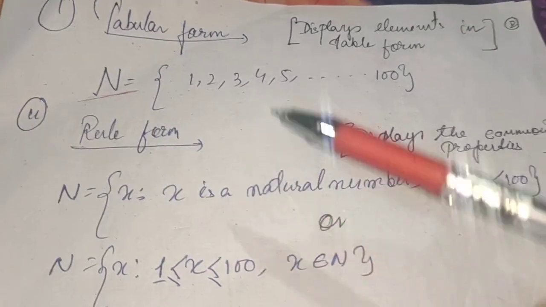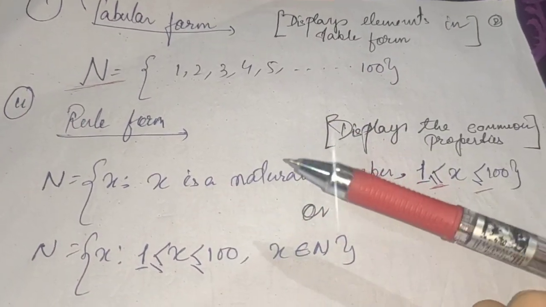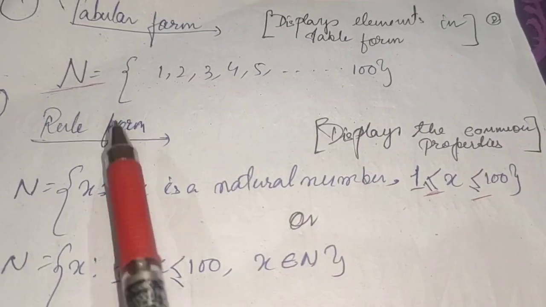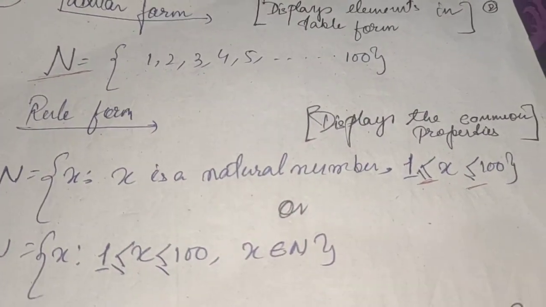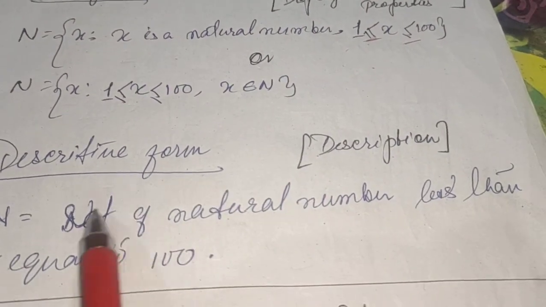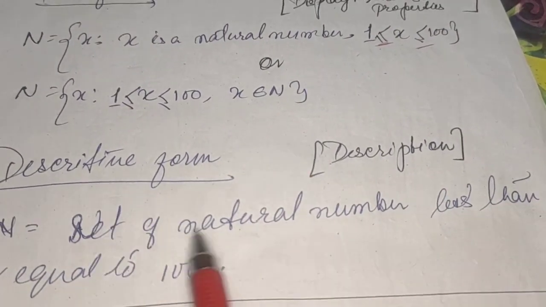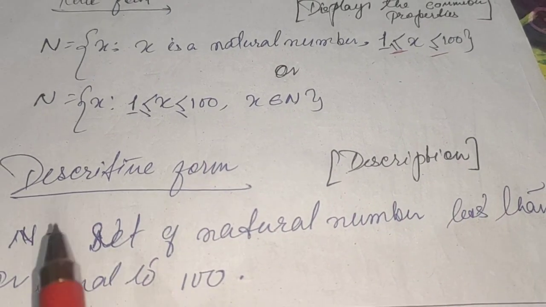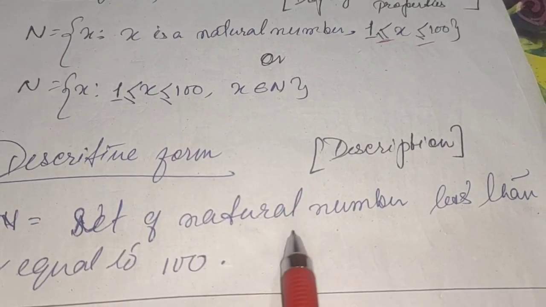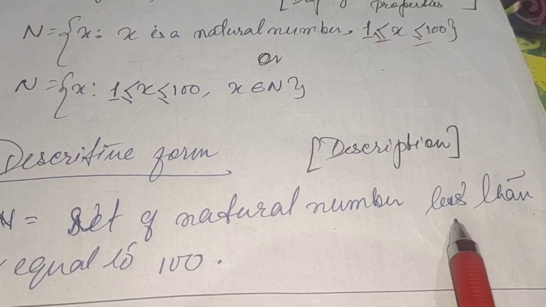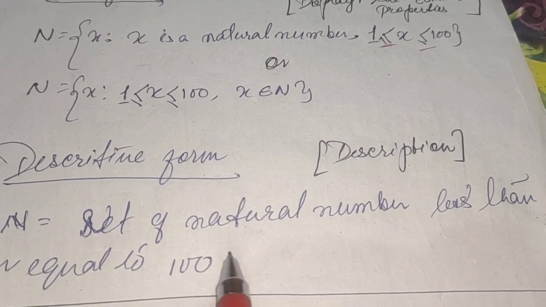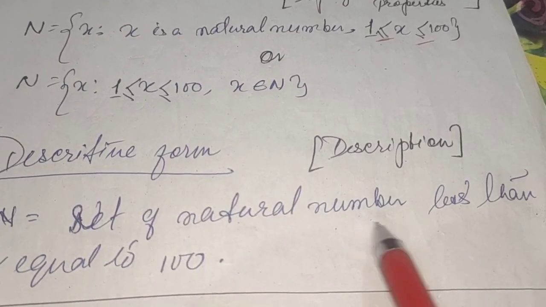So ultimately all these three sets have the same meaning. What is it displaying? Displaying the common properties. In this method we are displaying common properties. The next method is the descriptive method, just writing it in word form. The descriptive method says: it is the set of natural numbers that are less than or equal to 100. So we just write it down in terms of words.